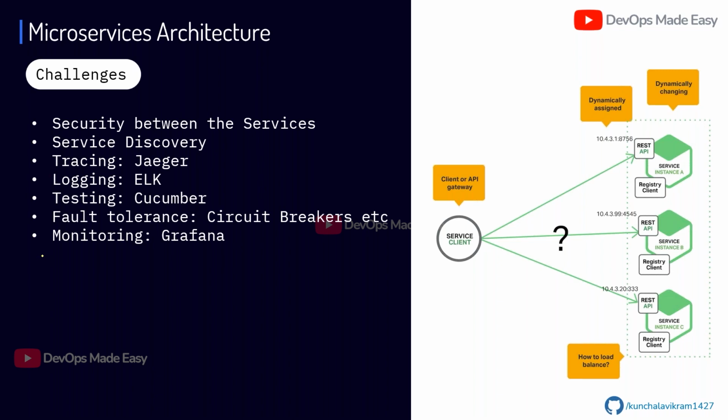implemented using Kubernetes. So there is only one way: either you implement all these in your individual microservices, or you delegate all these tasks to third party tools like service mesh tools such as Istio. Understood, guys?